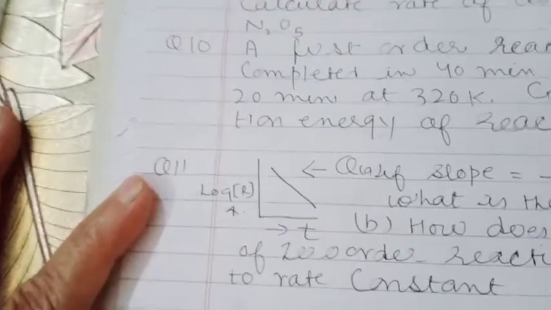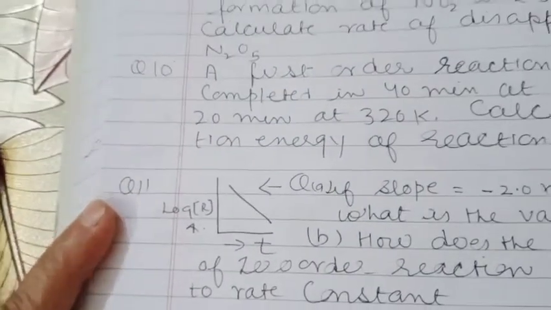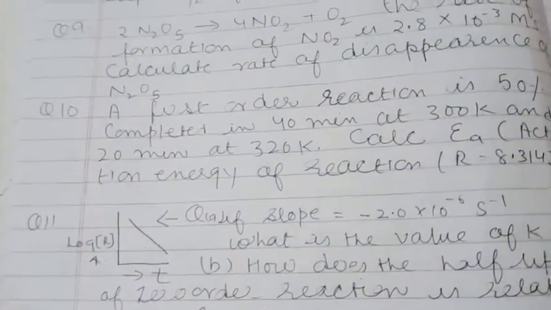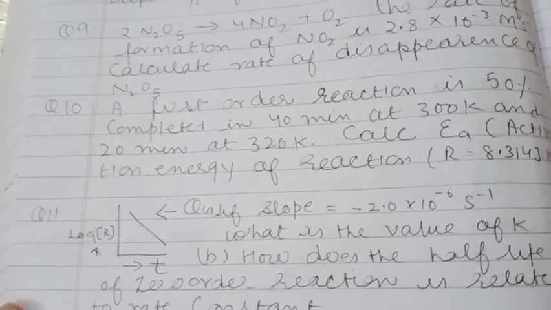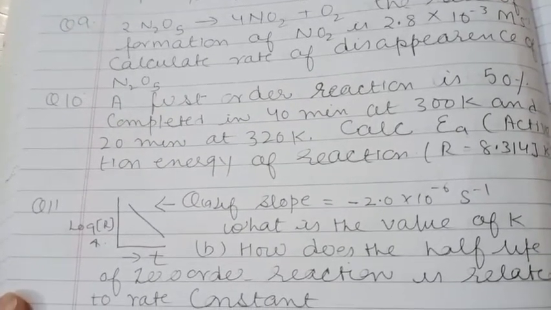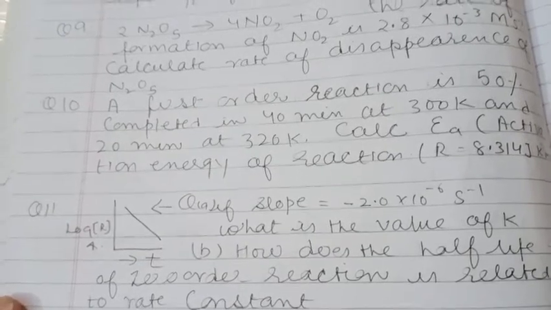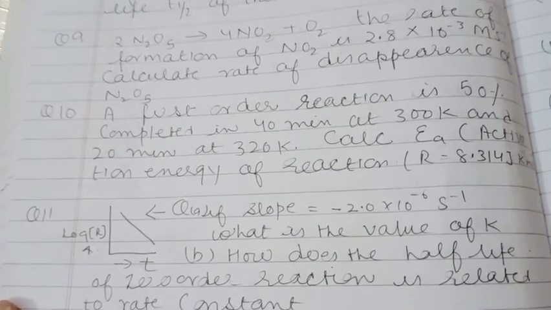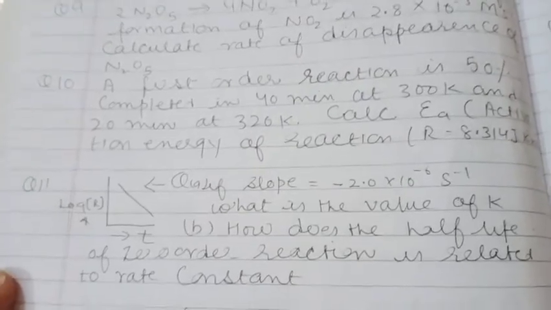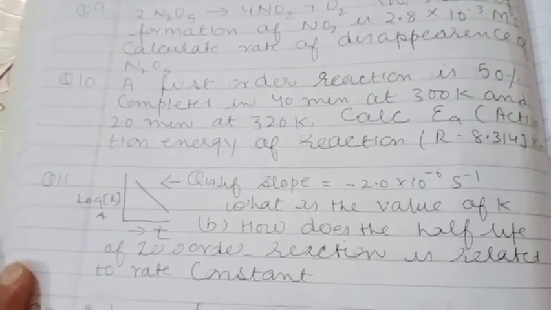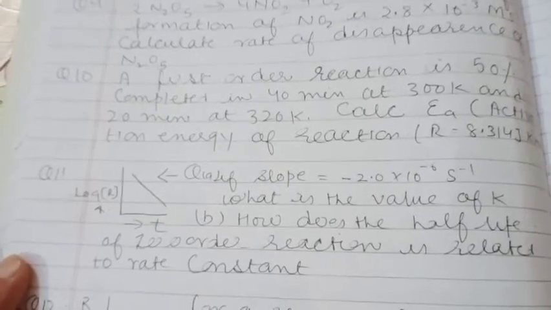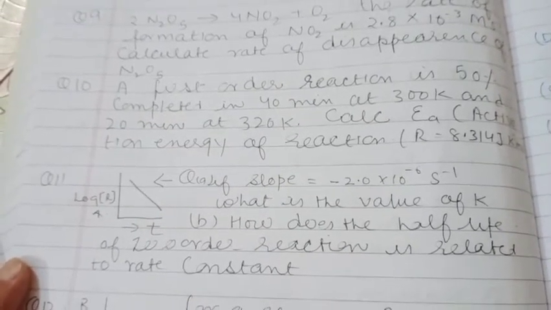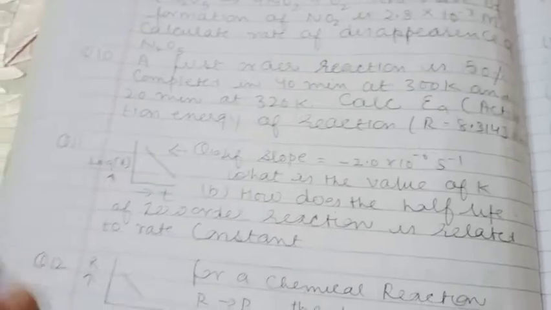In this question a graph is given. This is a graph between log R and T, and the question is if the slope is equal to minus 2.0 into 10 raised to power minus 6 second inverse. From the unit you can easily find that the order is first order. What is the value of K? That is the first question. The second question is how the half life of a zero order reaction is related to the rate constant. So there are two questions in this.